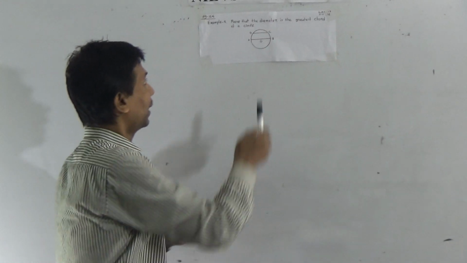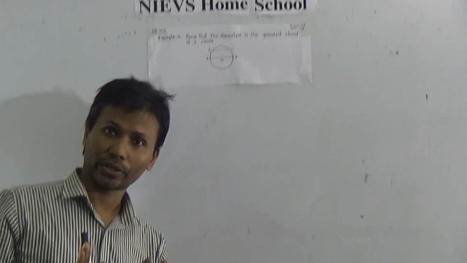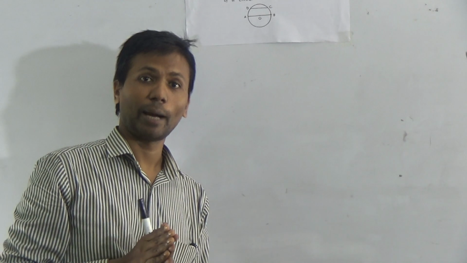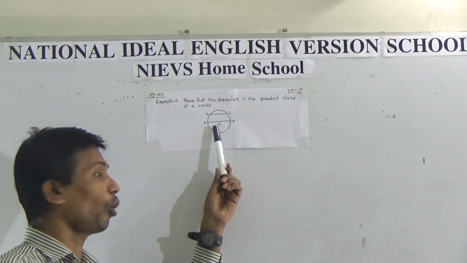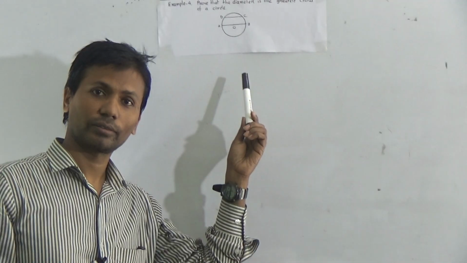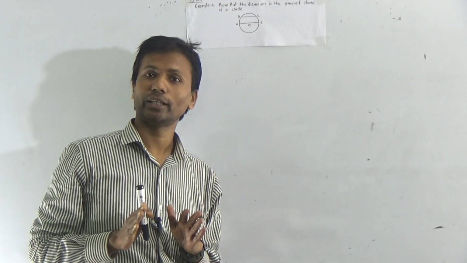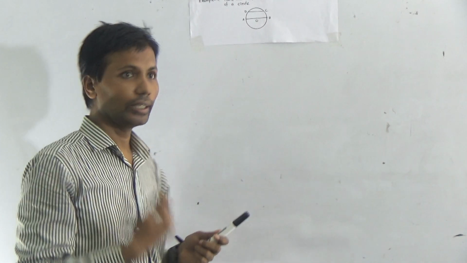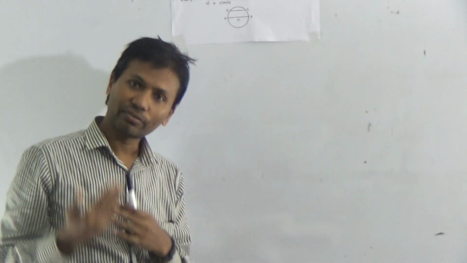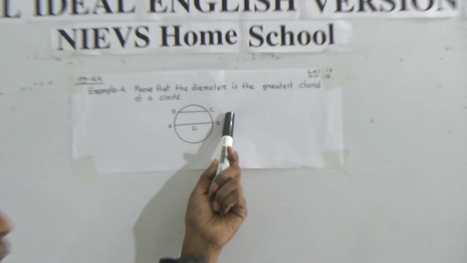But CD is a chord, not the diameter, because it does not pass through the center or the origin point. We know a line joining any two points of a circle is called a chord. According to this definition, AB is a chord and CD is a chord.